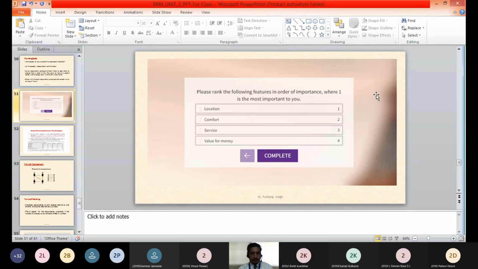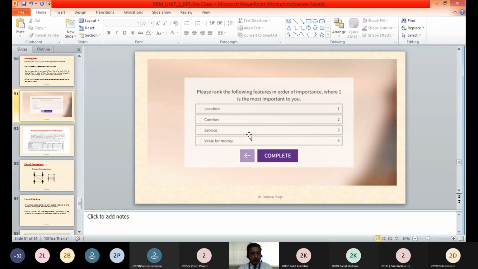So they will give a rank. Here in this example, the respondent has given number 1, the top priority or top preference, to location, second preference to comfort, third preference to service, and fourth preference to value for money.